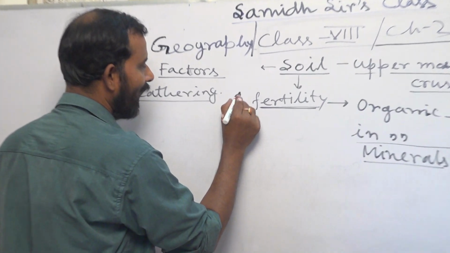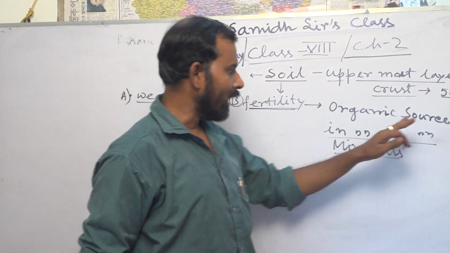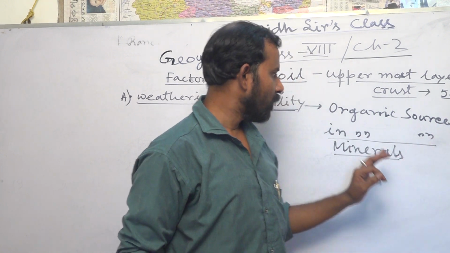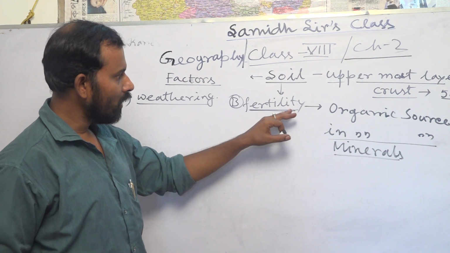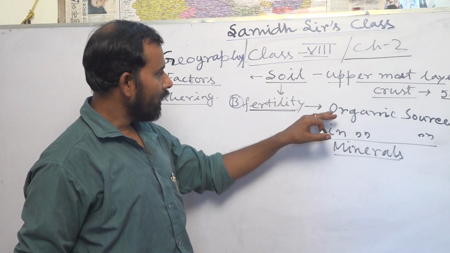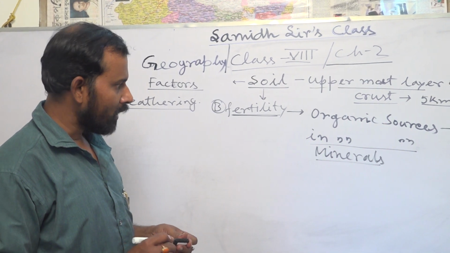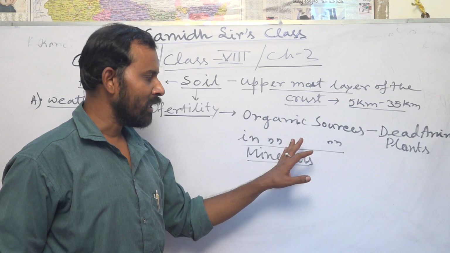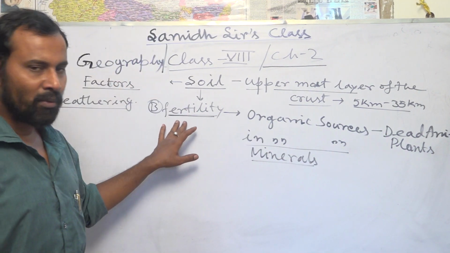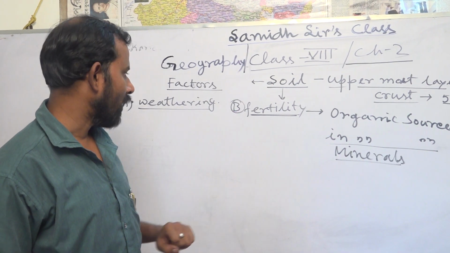Point B is adding of soil fertility, which comes from dead animal bodies and plants, means the humus, added to the weathered materials. Unless the weathered materials are added with organic or mineral materials by which the fertility will grow, they cannot be referred to as soil.